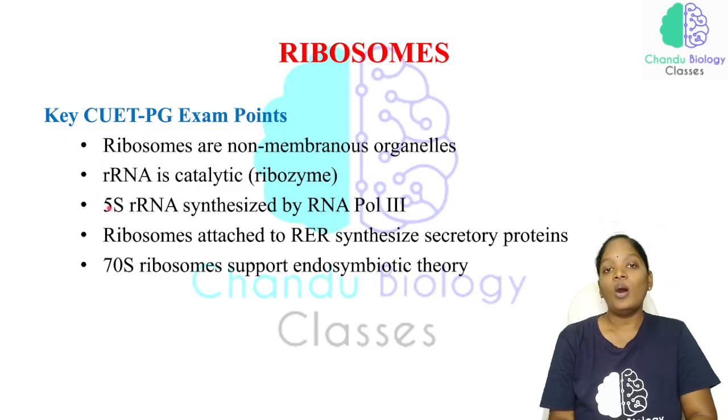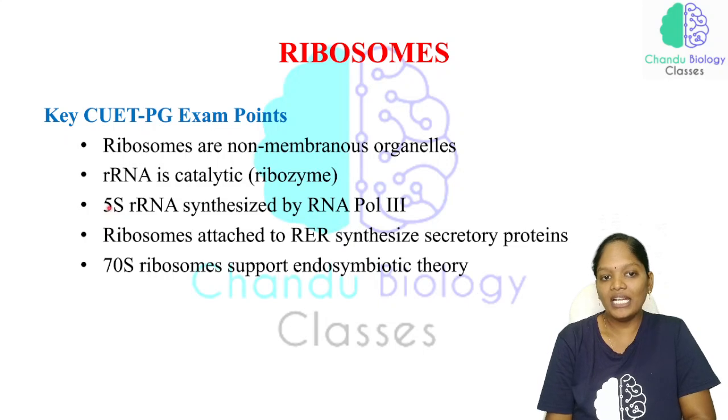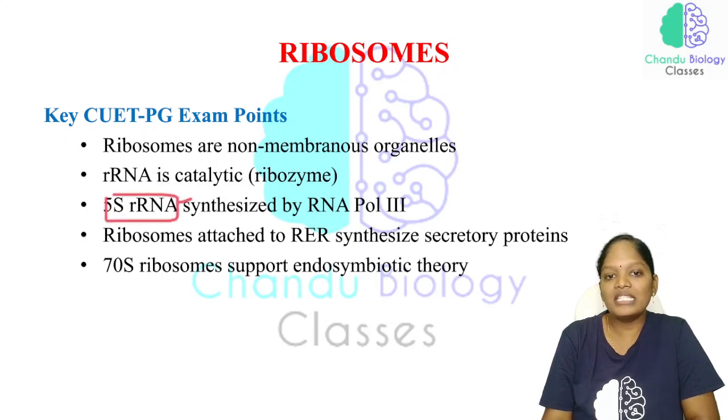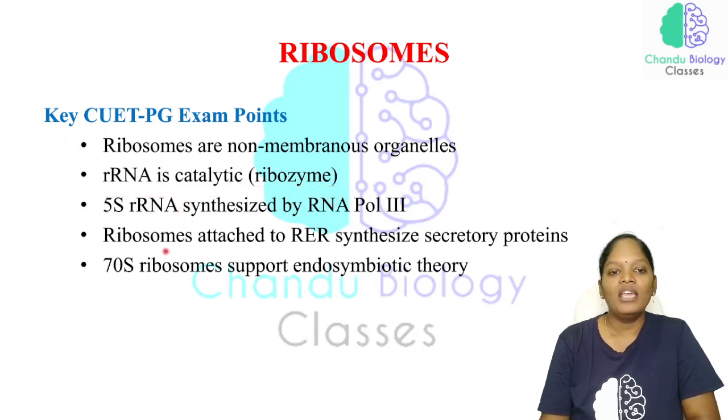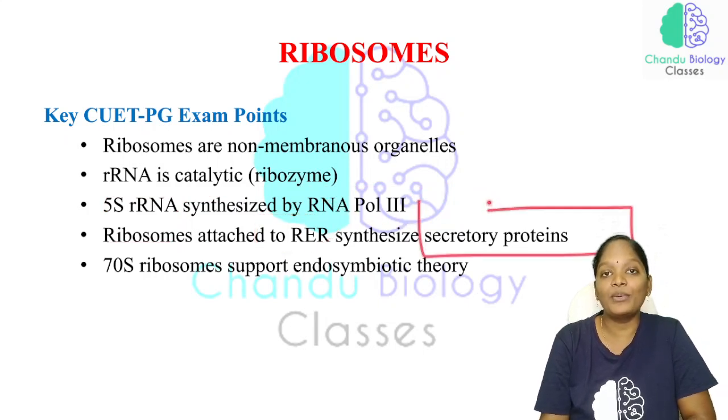And see here, all the subunits have been transcribed by RNA polymerase 2, but here the 5S RNA has been synthesized by RNA polymerase 3. Very important. This can also be expected. See, the ribosome is attached to the RER. Why does it have to be attached to the endoplasmic reticulum? To synthesize the secretory protein.